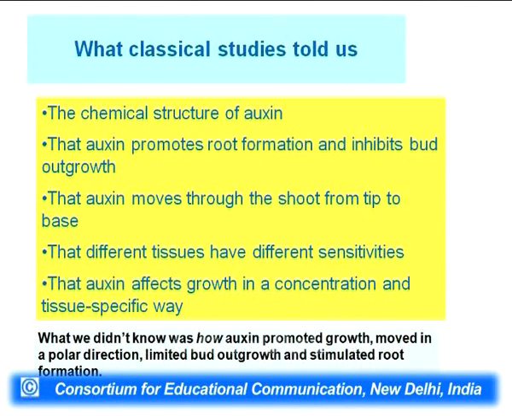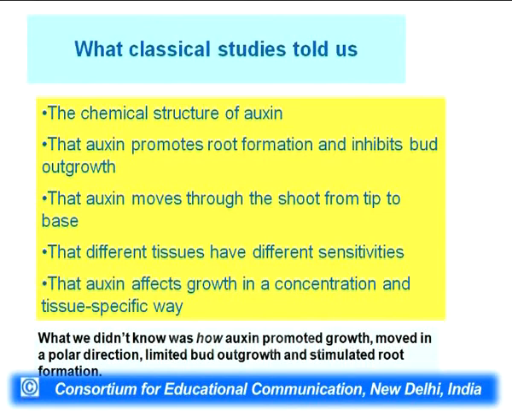The auxin moves through the shoot from the tip to base, and again this tip to base is not the direction of gravity, it is the direction in which cells are aligned from tip to base. And then different tissues have different sensitivities.